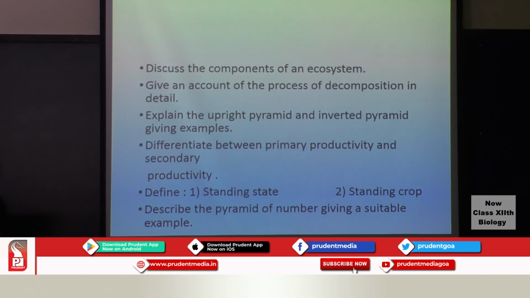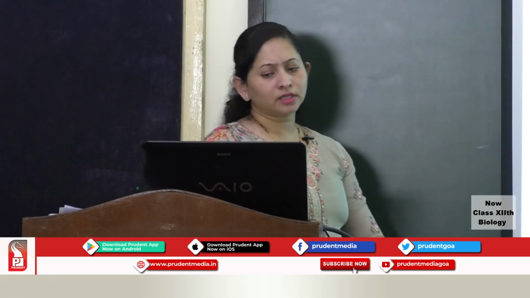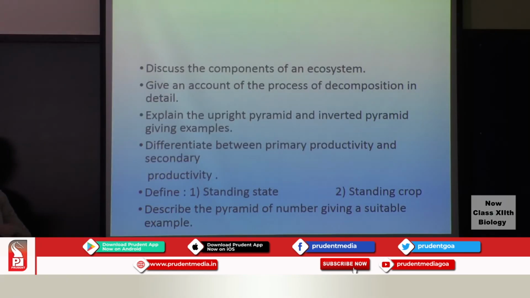Next is differentiate between primary productivity and secondary productivity. Here also give the definition of primary productivity and secondary productivity, and discuss in detail. Give 2 points of differentiating. Next, define the standing crop, and you have to define what is a standing crop and standing state.